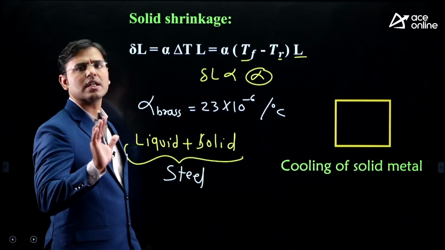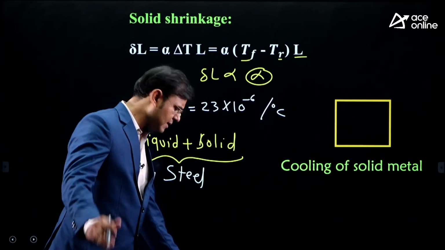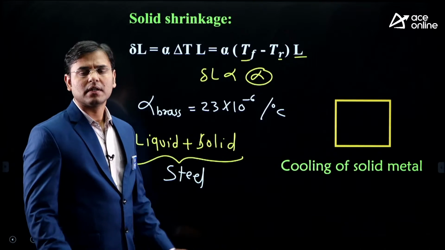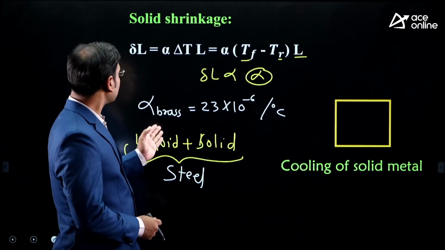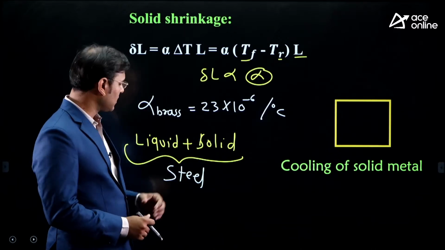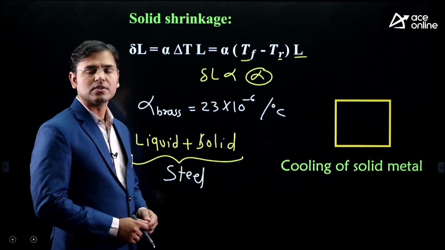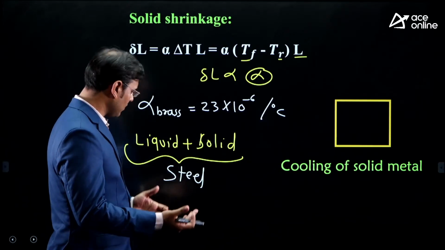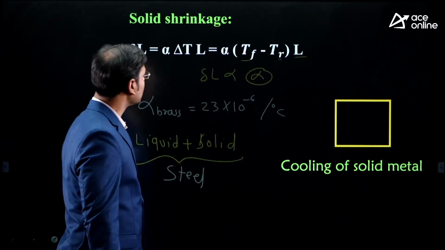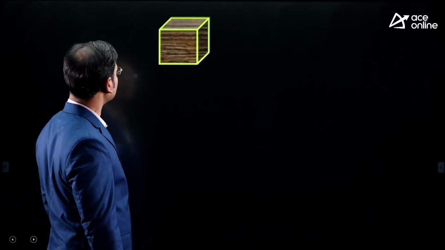All these are very, very important points for any examination in India. Aluminum has the highest liquid shrinkage. Brass has the highest solid shrinkage. And steel has the highest liquid plus solid shrinkage. Very, very important question. But still there is a question, what is that allowance? Now see what that allowance is here.